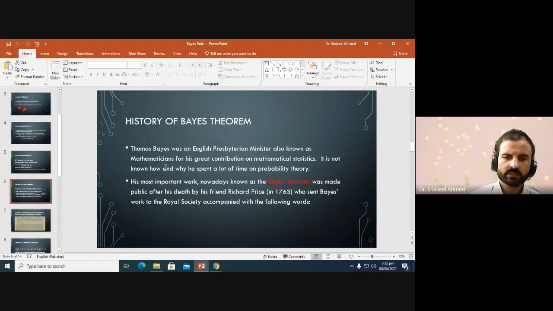Before describing the Bayes theorem, we discuss the history of Bayes theorem. Thomas Bayes was an English Presbyterian minister, also known as a mathematician for his great contribution to mathematical statistics. It is not known how and why he spent a lot of time on probability theory. His most important work, nowadays known as the Bayes theorem, was made public after his death by his friend Richard Price in 1763, who sent Bayes' works to the Royal Society accompanied with the following words.